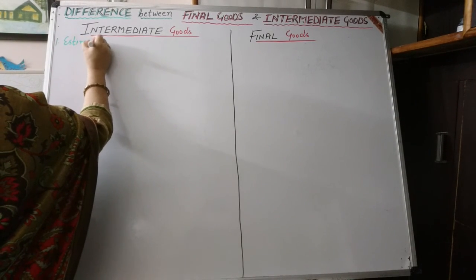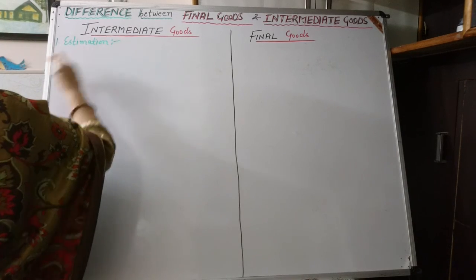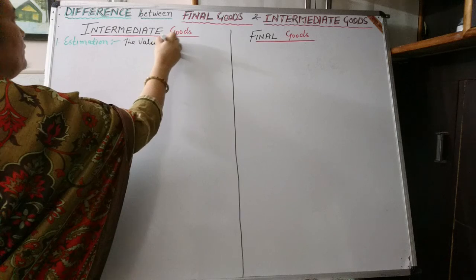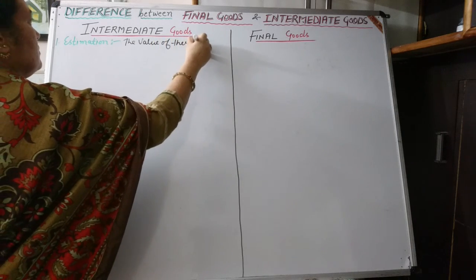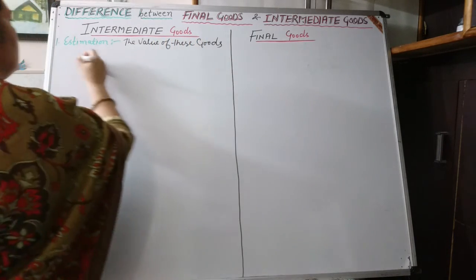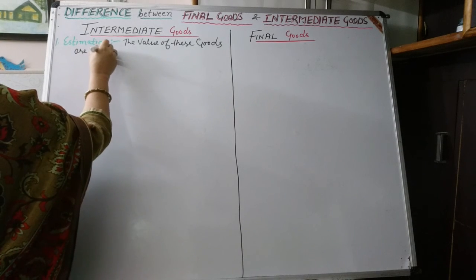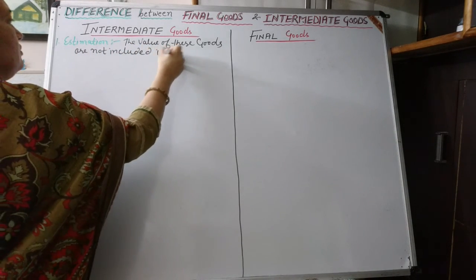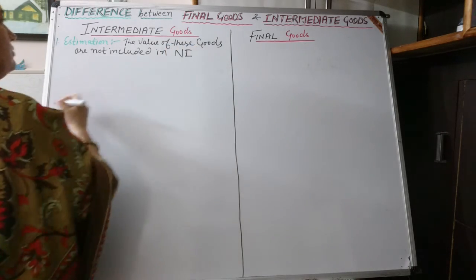estimation. The value of these goods are not included in national income.